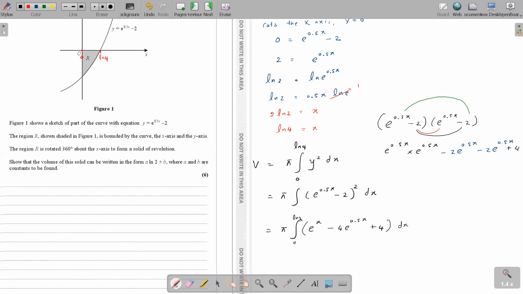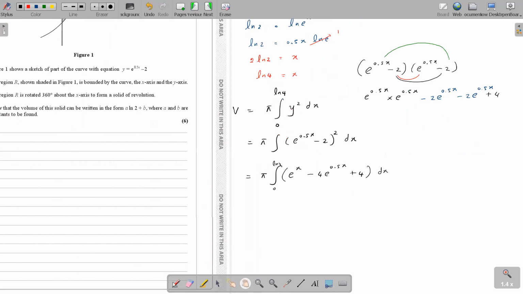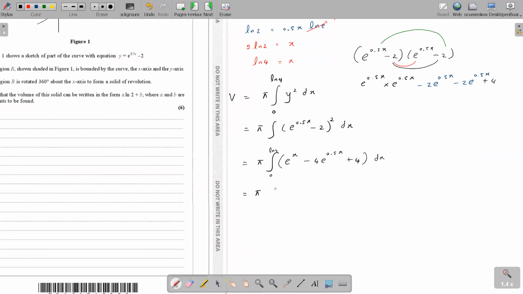From 0 to ln 4. Okay, now it's time to integrate. Pi times, integrate e to the power x with respect to x: the integration of e to the power x is e to the power x. Minus 4 times e to the power half x: when there is a coefficient of x, you have to divide by the x coefficient. When you are integrating, the rule is that e to the power ax plus b integrates to 1 over a times e to the power ax plus b. Do you remember? So for e to the power half x, you divide by half. What about the 4 when you integrate?